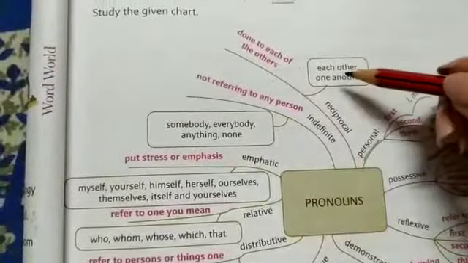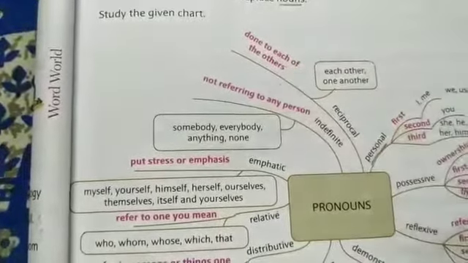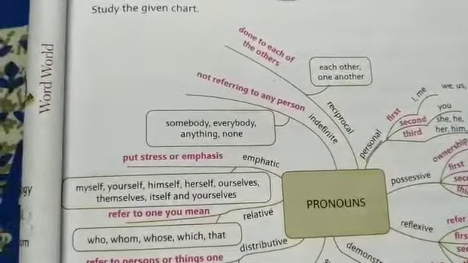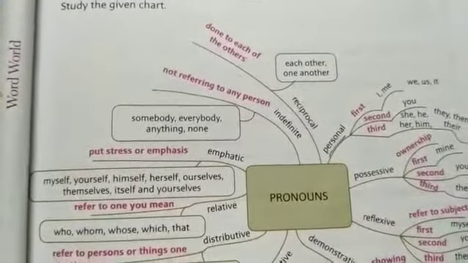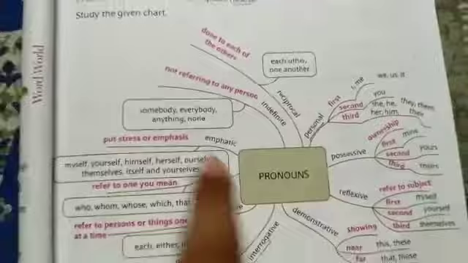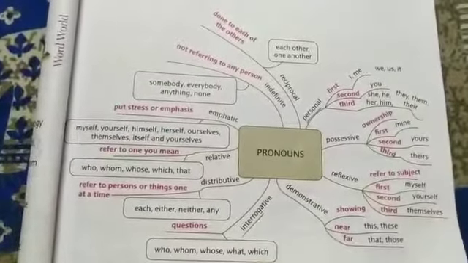Next is reciprocal pronoun. When something is done by each to the others, right? The examples are each other, one another. So these are all the types of pronoun which we have studied so far. Okay, let's solve the exercise of it.